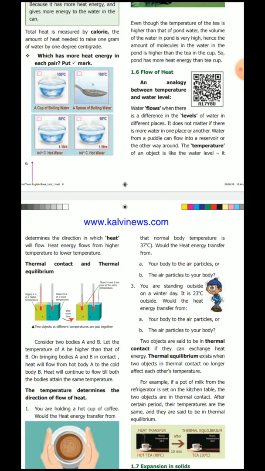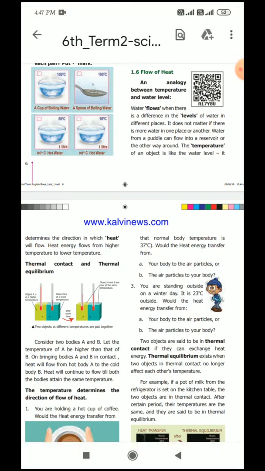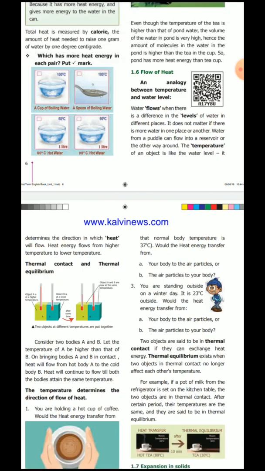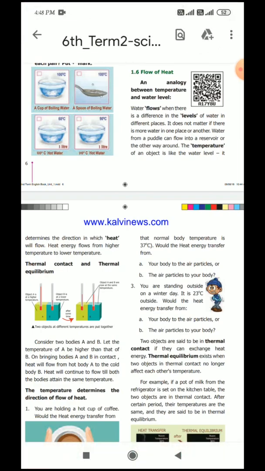When two bodies are placed in thermal contact, for example, you take two bodies A and B. The first body's temperature is higher than that of the second body, for example A is higher than B. So the heat will flow from the hot body to the cold body. The heat will continue to flow until the bodies are at the same temperature. So we call this thermal equilibrium.